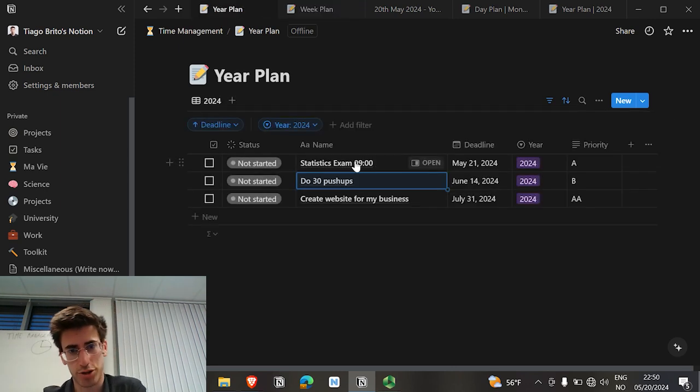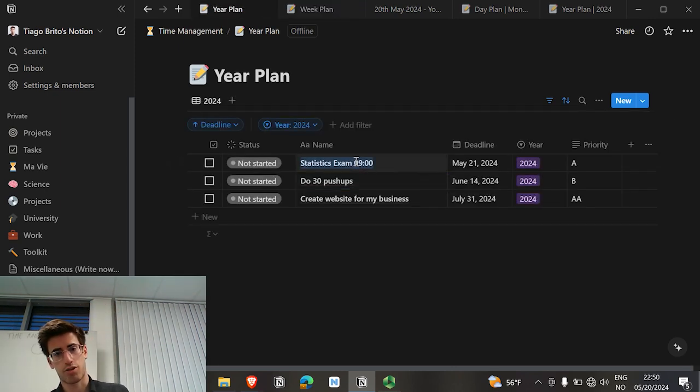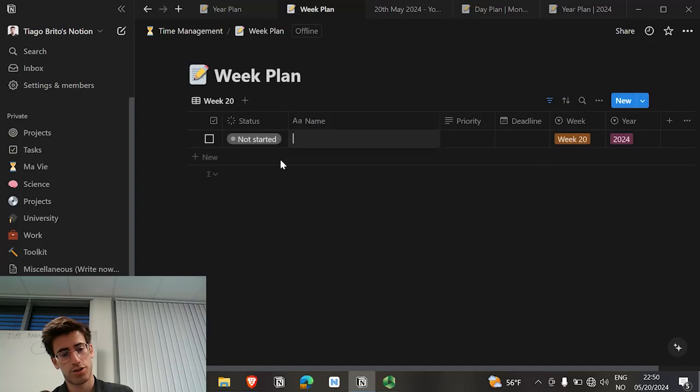So what I do is I just copy the goal that I have, and I click here. I select with Control A, or you can double click here. Then you click on Control C to copy. Then you go to the week plan here, click on the plus, then you Control V, or you can right click and paste. Then you click on Enter.